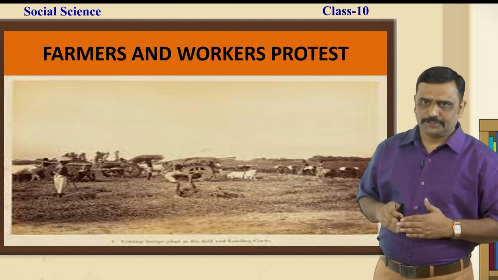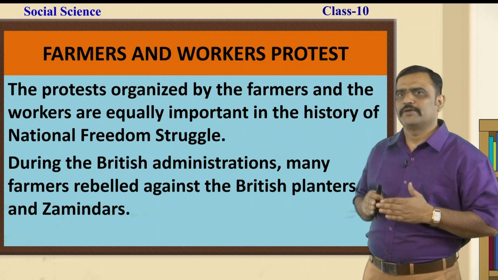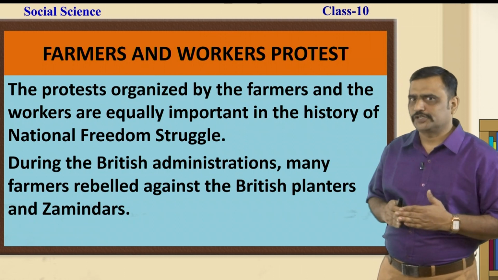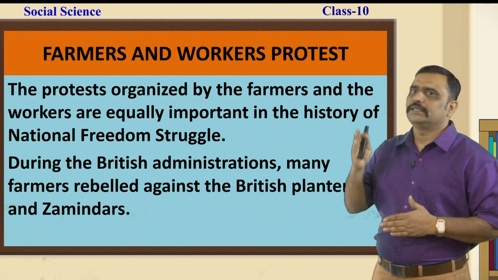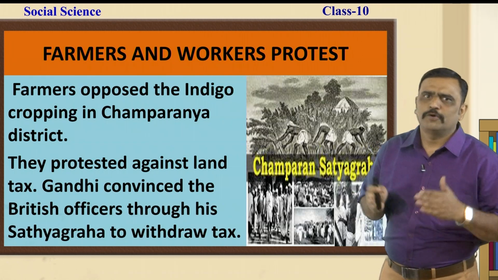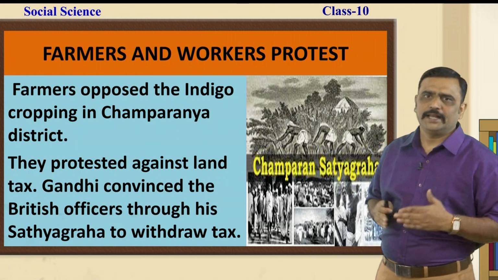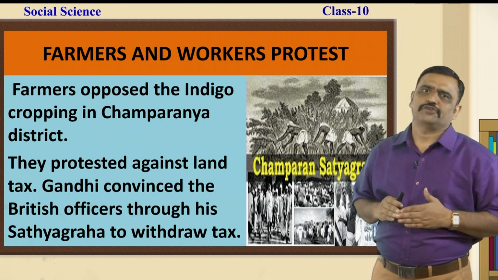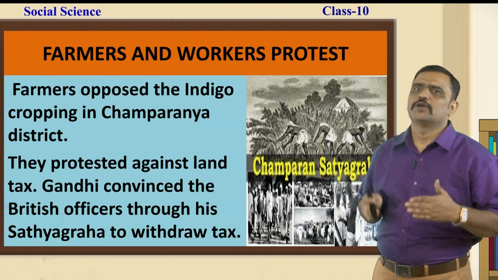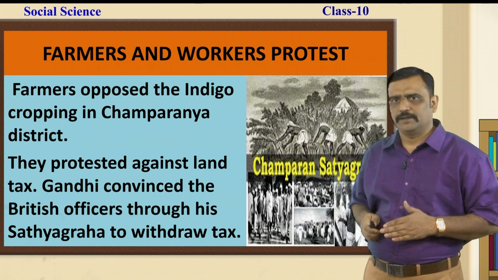Farmers and workers protest. Farmers and workers protest had its own influence in the history of the freedom movement. During the British administration, many farmers rebelled against the British planters and zamindars because they exploited the farmers through heavy taxes. Farmers opposed indigo cropping in Champaran district. They protested against the land tax. Gandhiji convinced the British officers through his satyagraha to withdraw the tax. This was one of the major successes in the history of the Indian farmers' struggle.